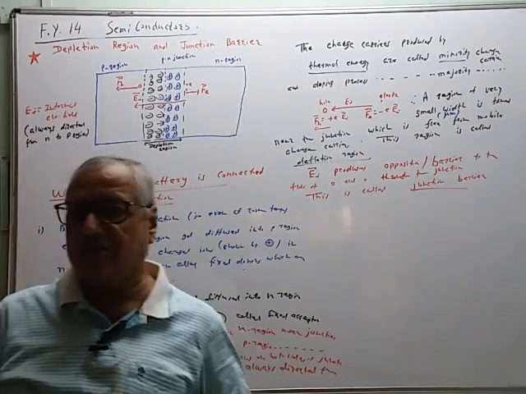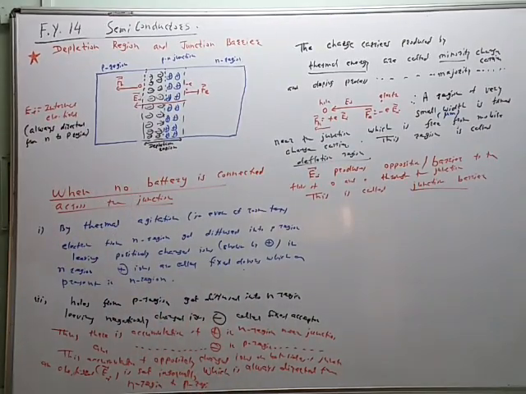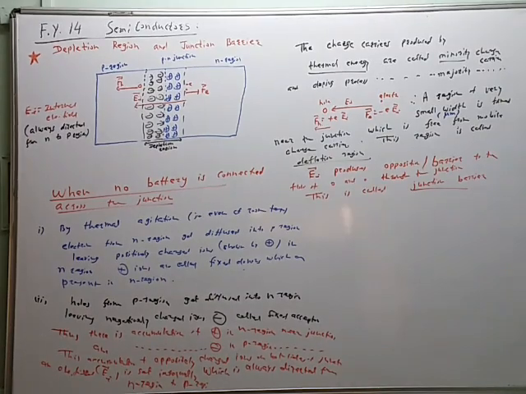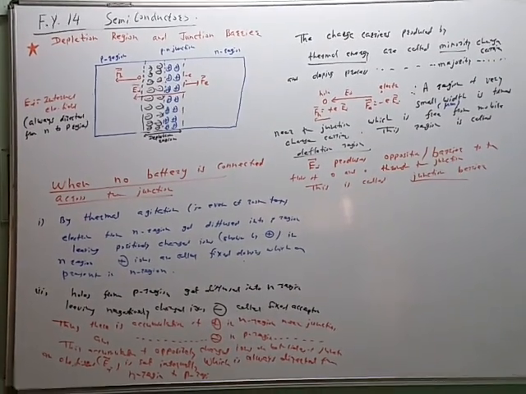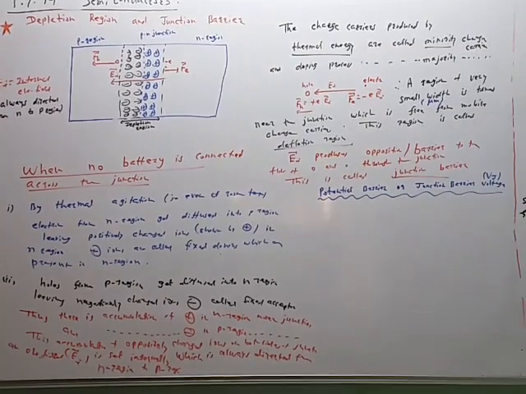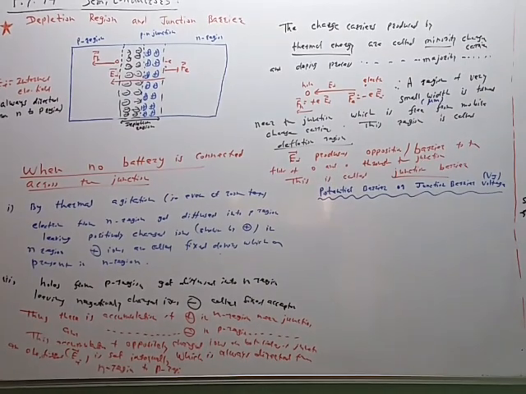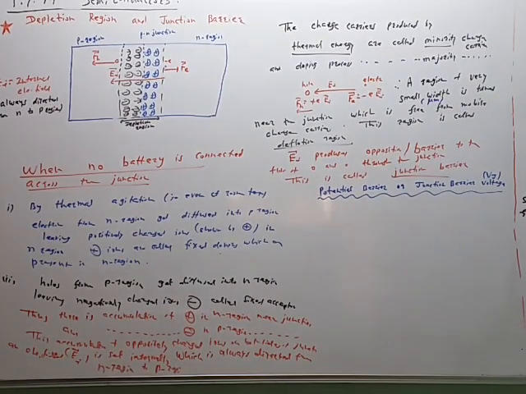Our title is this. What is meant by depletion region? What is meant by junction barrier? So we know the meaning of depletion region, junction barrier. Now, what is the meaning of potential barrier or junction barrier voltage?